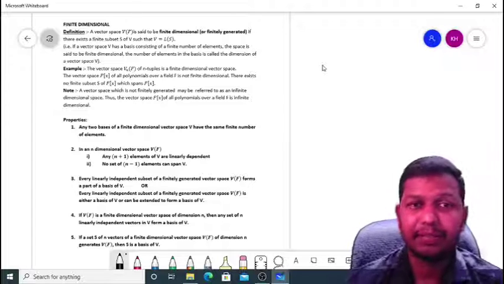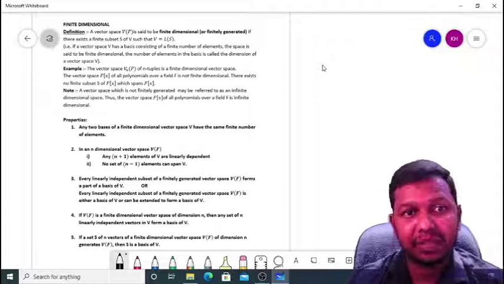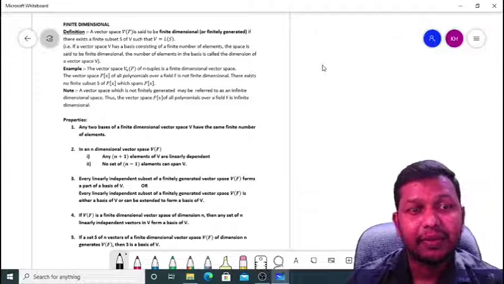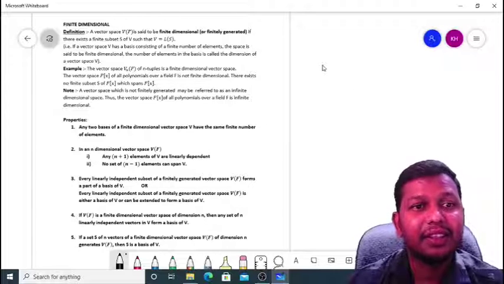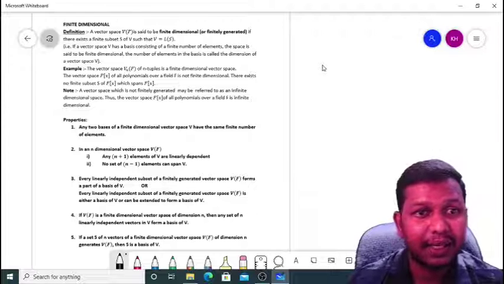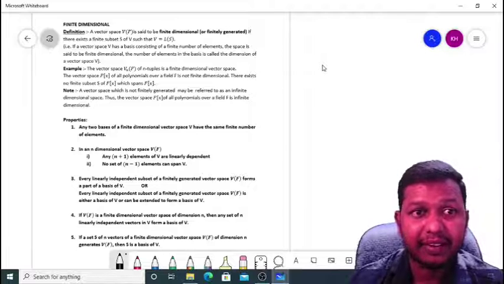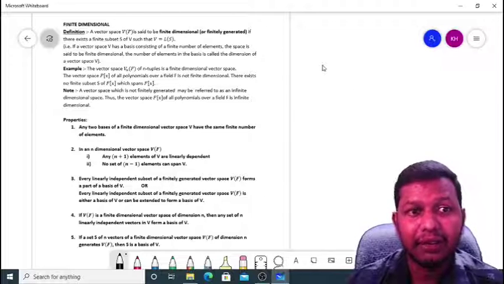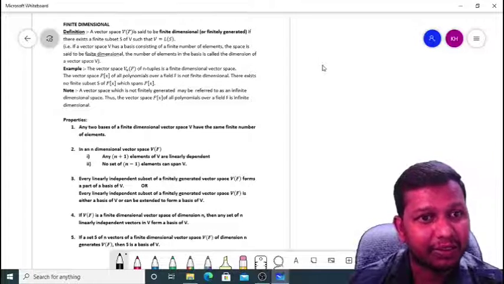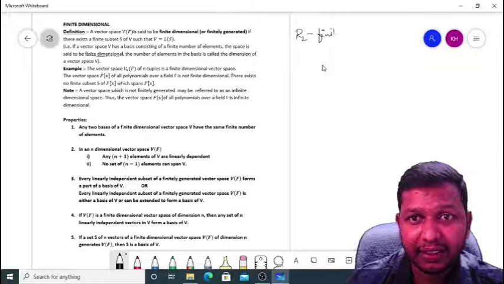Finite dimensional vector space. A vector space V of F is said to be finite dimensional if it has a finite basis. That means the number of elements in its basis is finite, then that vector space is called a finite dimensional vector space. Once again I repeat, if a vector space has a basis consisting of a finite number of elements, then it is said to be a finite dimensional vector space. For example, R2 is finite dimensional.